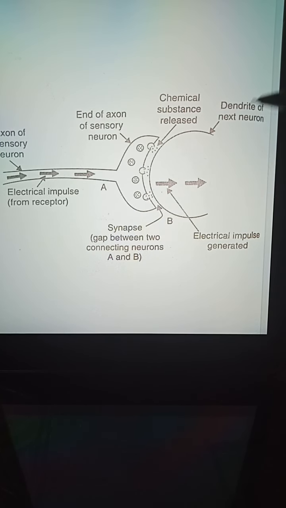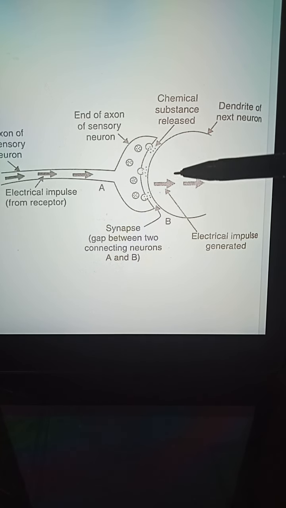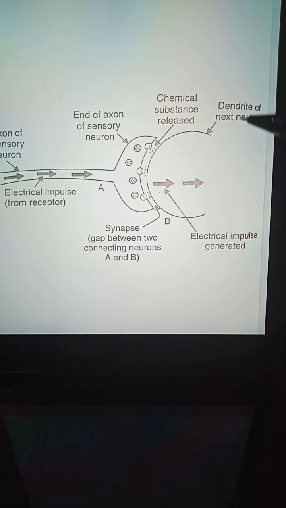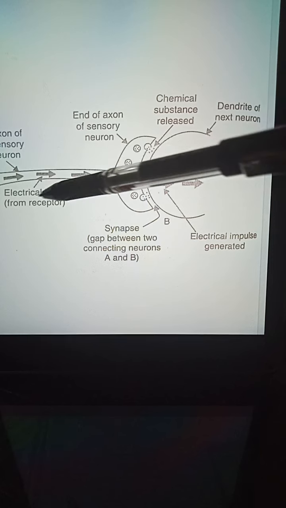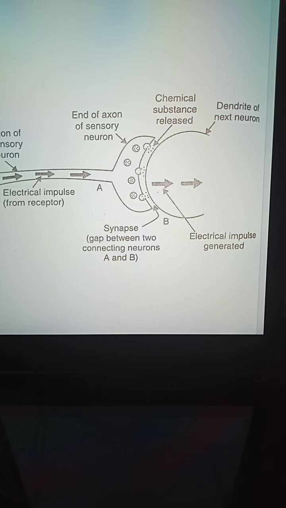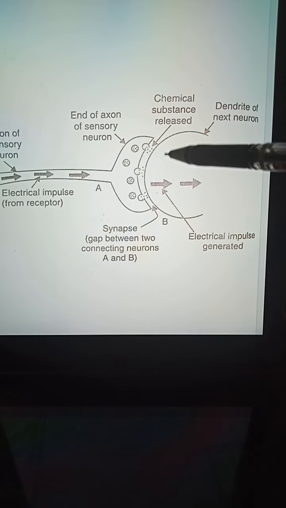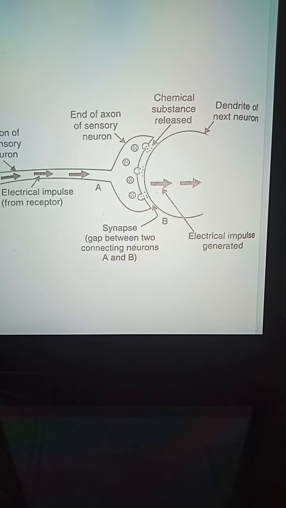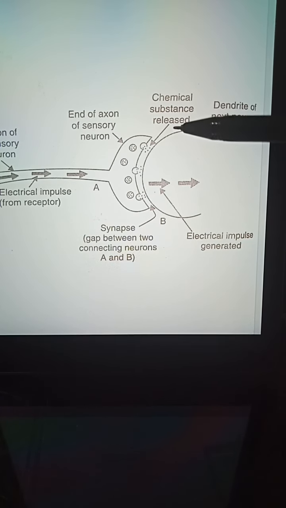What happens next? From the dendrites it passes to the cell body, and then to the axon. Then from the axon to the nerve ending, and from the nerve ending to the third neuron, and from the third neuron to the fourth neuron, and so on. In this manner the electrical impulse is transmitted to the central nervous system.